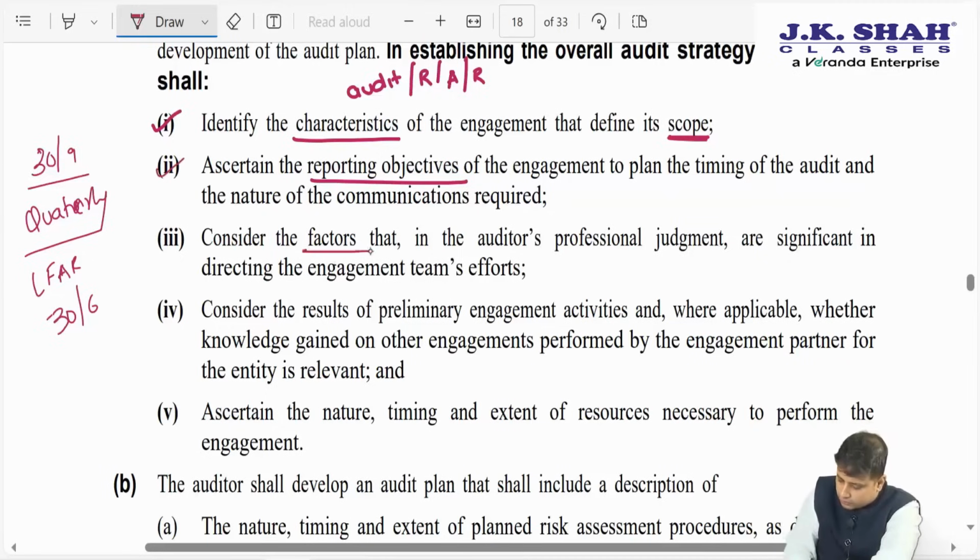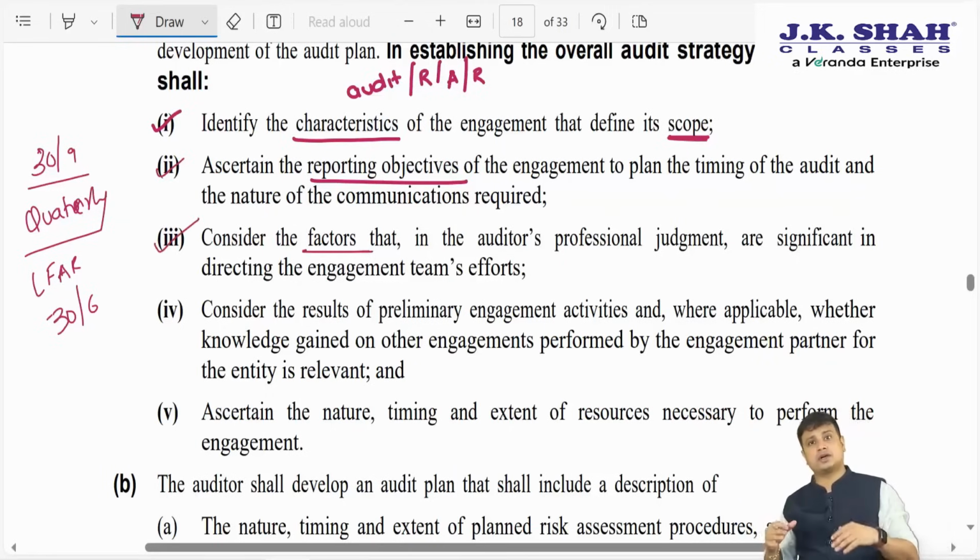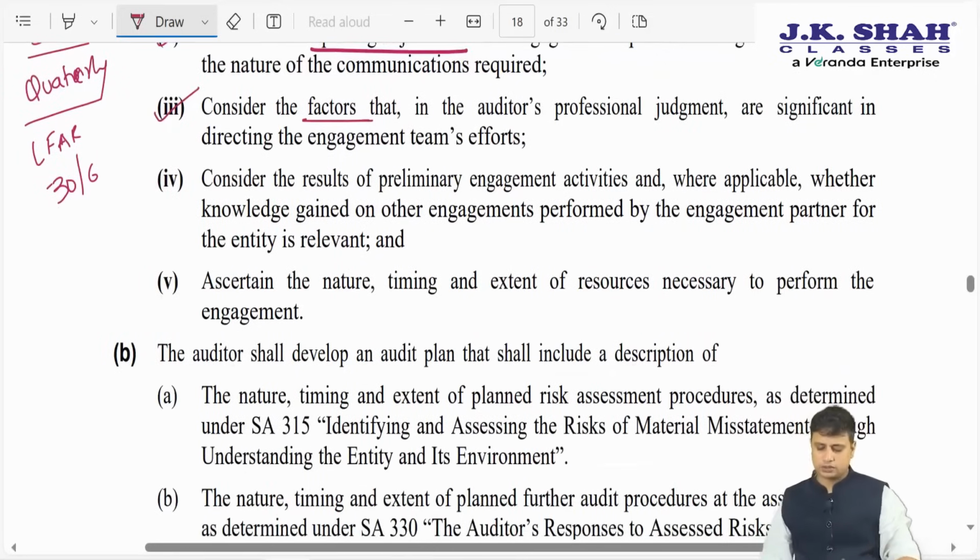Thirdly, consider the factors that in the auditor's professional judgment are significant. Whatever factors he thinks are significant while directing the team of the work, he will have to consider those as well. Consider the results of preliminary engagement activities.